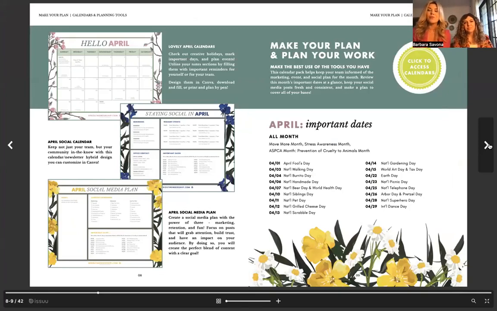It's beautiful. So pretty. And before we get there, I do want to share there's a few fun dates that are happening for April. So you've got April Fool's Day, National Walking Day, National Burrito Day, Handmade Day, Beer Day, World Health Day, Siblings Day. We have to celebrate that one. Pet Day, Grilled Cheese Day, Scrabble Day, Gardening Day, World Art Day, Tax Day. I don't know if we want to celebrate that. I know. Earth Day, Picnic Day, Telephone Day, Arbor Day, Superhero Day, and International Dance Day.